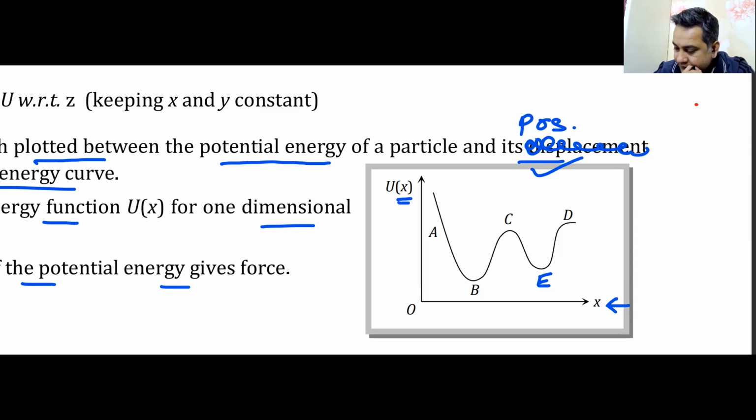BC, sir. BC. Okay, I give you that. Is there any other region apart from BC? Open your eyes, it's right in front of you. Where the slope is positive, force is negative, and force is attractive. BC is correct. Do you find any other region?